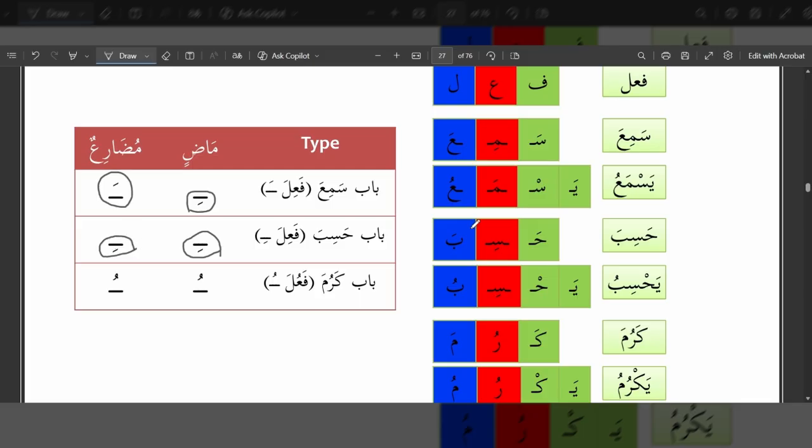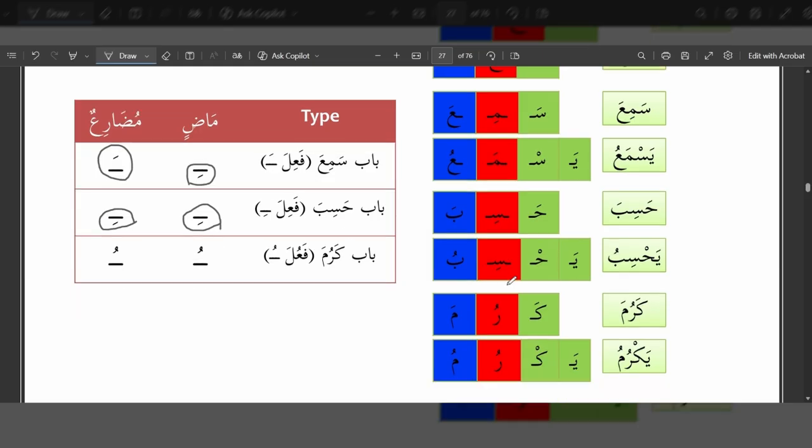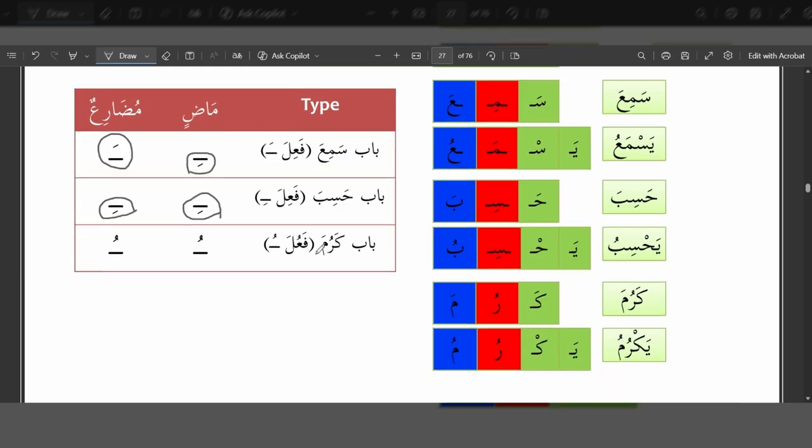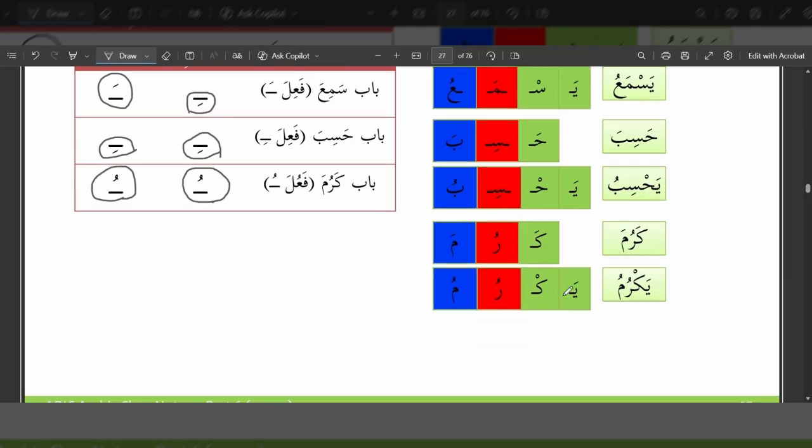So hasiba becomes yahsibu. And bab karuma is where in madi the vowel on the ain kalima is dhamma, and even in mudari it remains dhamma. So karuma becomes yakrumu.